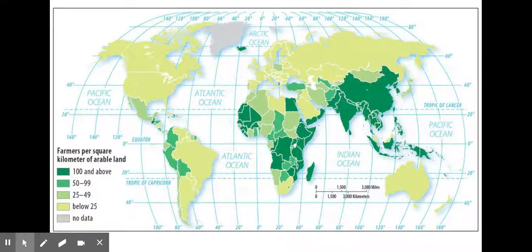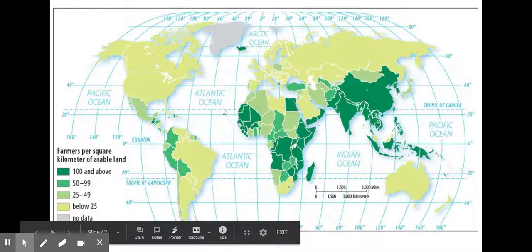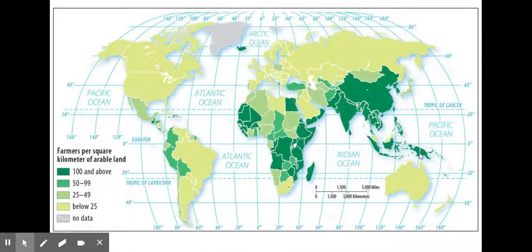So, farmers per square mile, so you can kind of see where everybody falls. You're going to notice much above 100 a pretty large chunk of Africa and parts of Asia. These are countries that tend to be less developed.